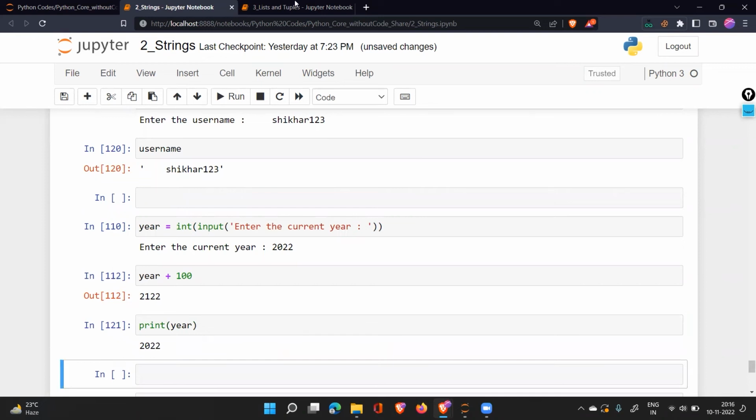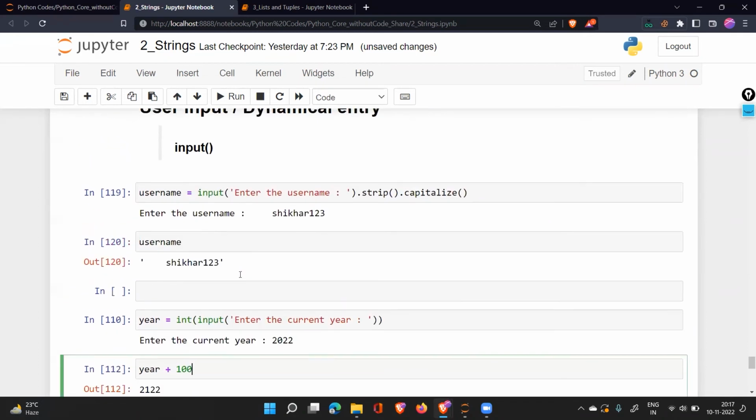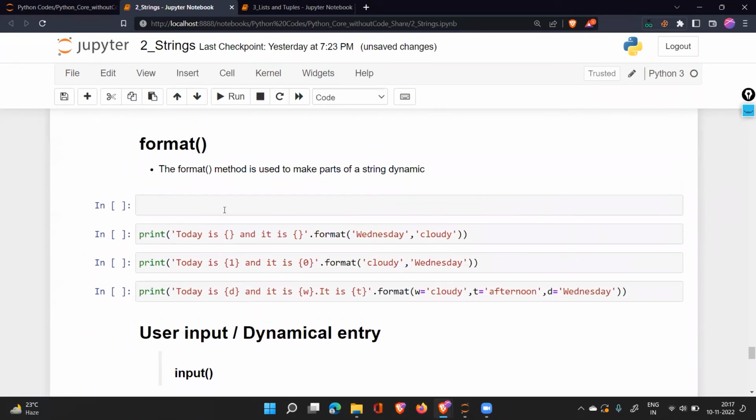This is how I show it to the user using print. Print is one of the keywords used for showing output to the person. We'll talk about that also. Don't worry, when it comes up, I will be showing it to you.